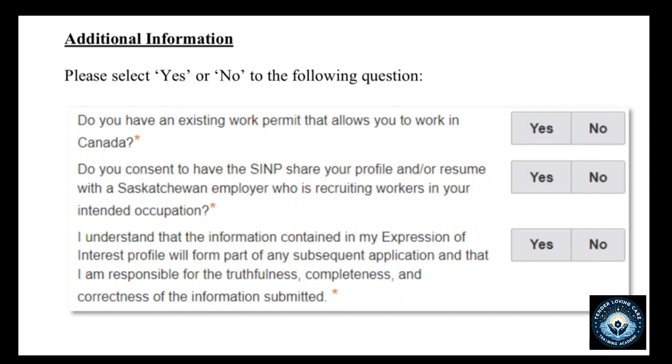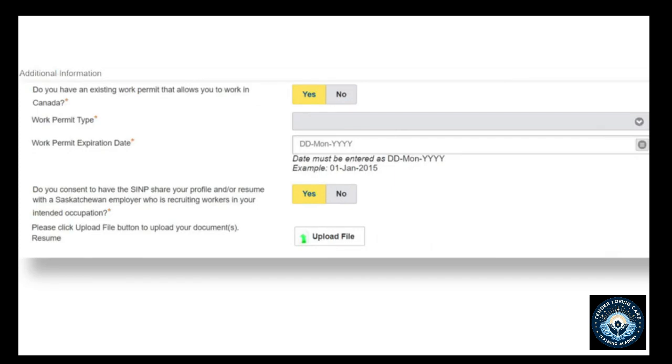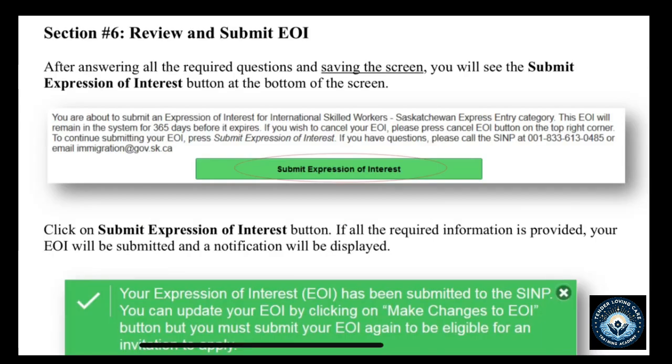If you have an existing work permit, if you consent to have SINP share your details with employers, just click on the right answer. And then if you currently have an existing work permit, you click on yes, and you also mention the work permit type. If you don't, you click on no. So this is open to everybody, both foreign workers and those that are currently in Canada.